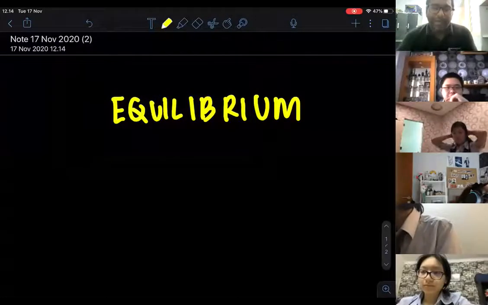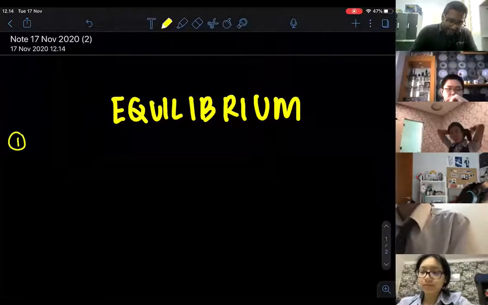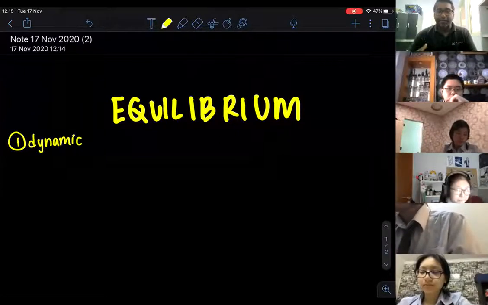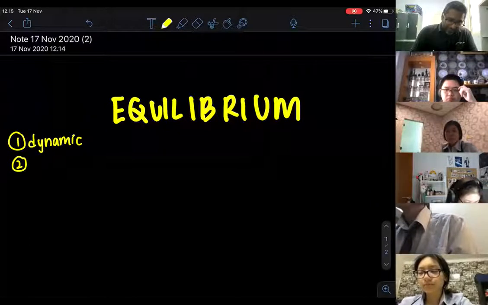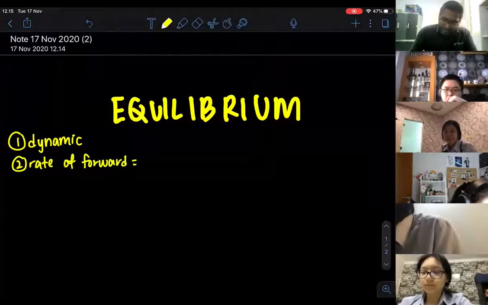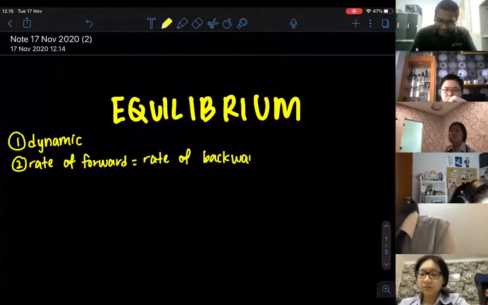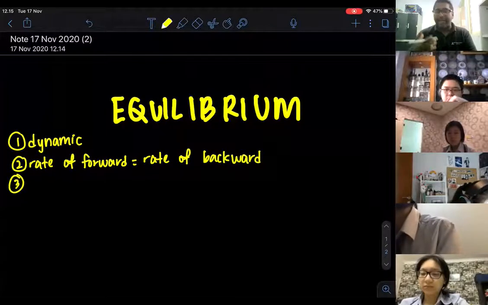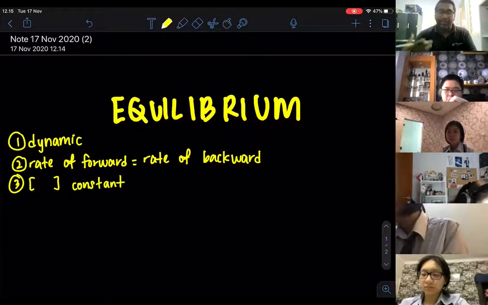For equilibrium, we have learned that equilibrium happens when the system is in a dynamic condition. What is dynamic? The reaction is going to continue to happen. The reaction didn't stop. The second part is when the rate of the forward reaction equals the rate of the backward reaction. The third one is when the concentration of the chemicals, reactants and products, must be constant. Constant doesn't mean same, it actually means they are not changing.